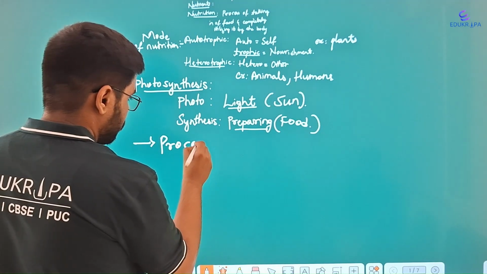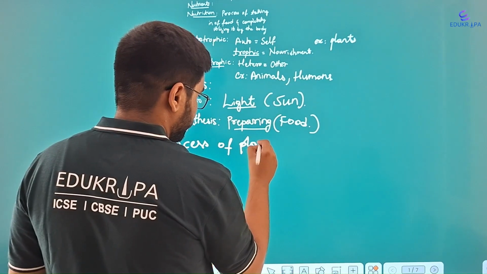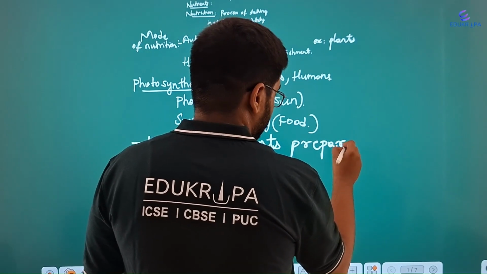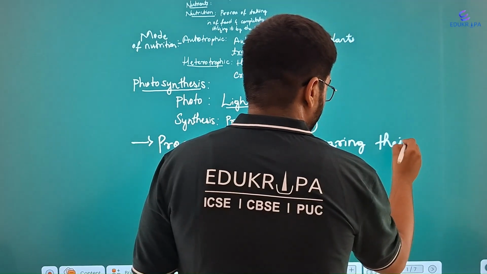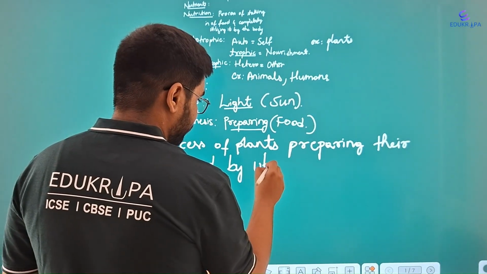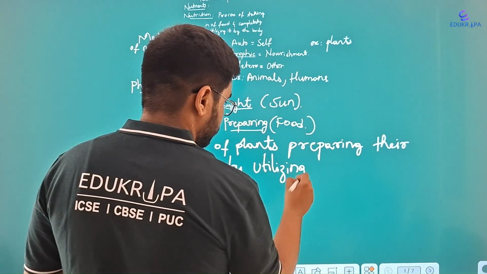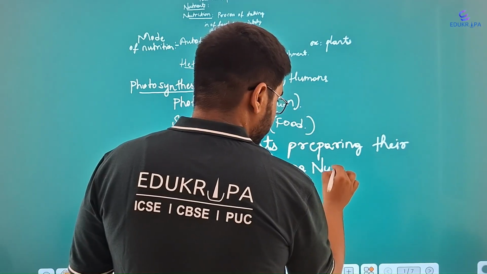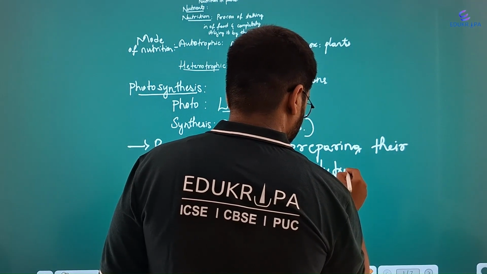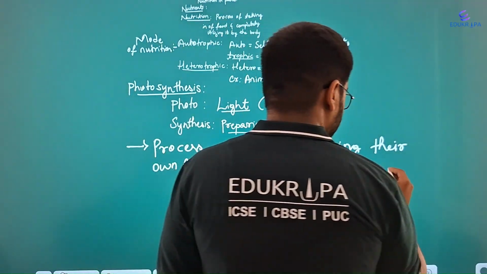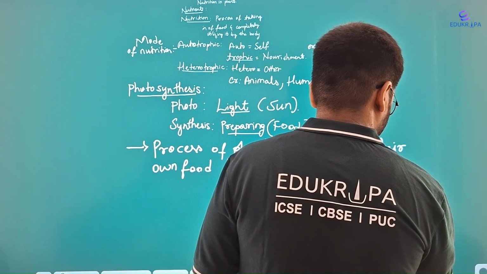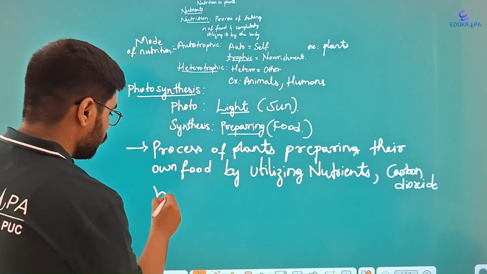Process of plants, because we are talking about modes of nutrition in plants, preparing their own food by utilizing nutrients or minerals which they get from the soil, air, in particular carbon dioxide, and the most important thing, water.